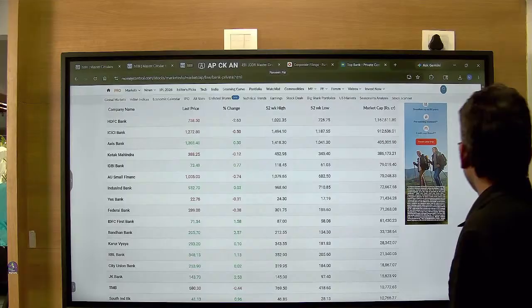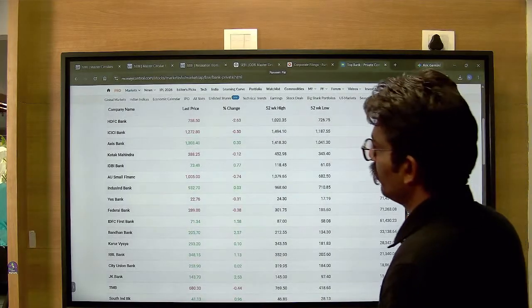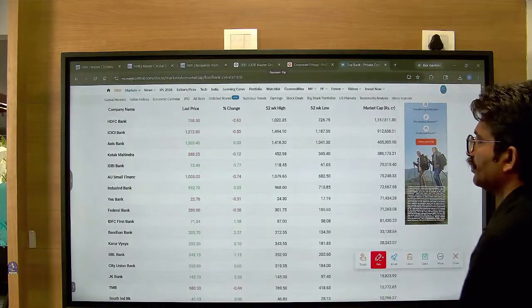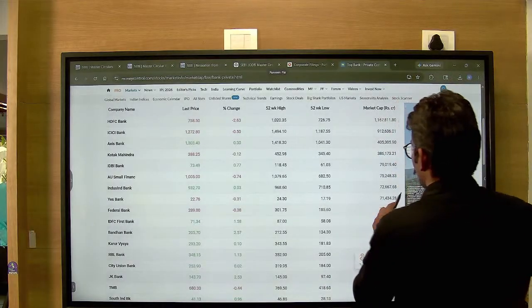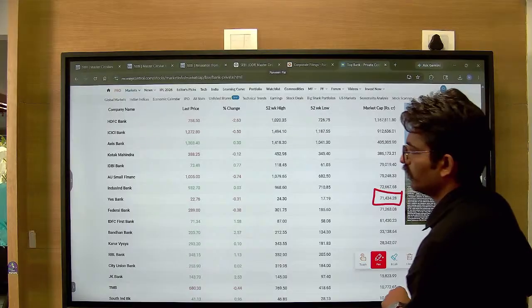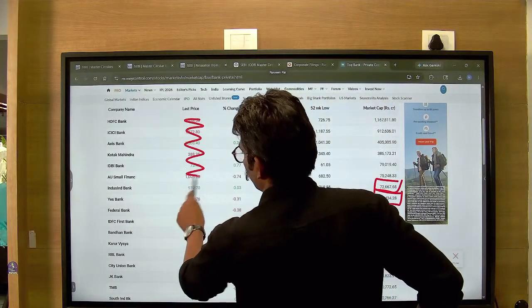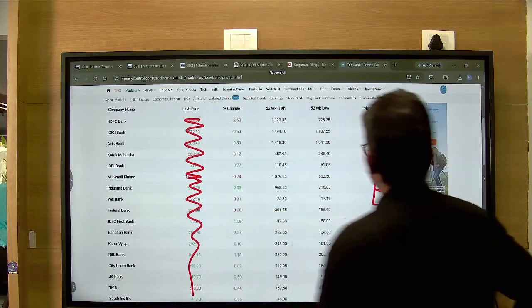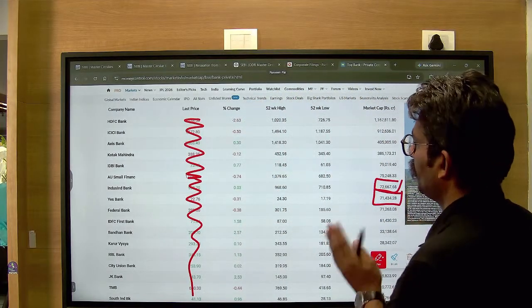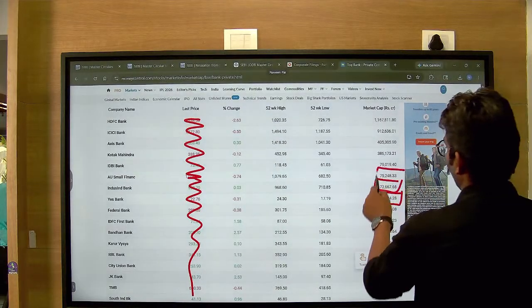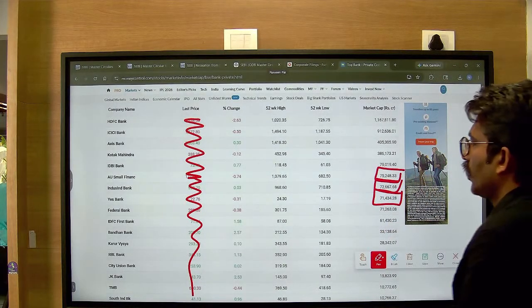Otherwise the rhythm will break if we focus on this one. So Yes Bank is placed at 71,000 crores. IndusInd Bank is placed at 72,000 crores. And recently there has been some turmoil in the market, that's why this has become 75,000 crore.